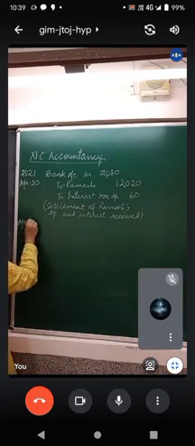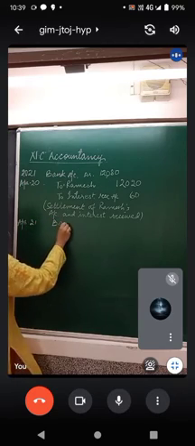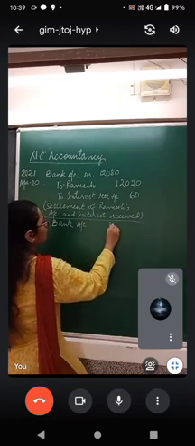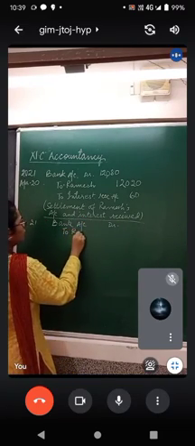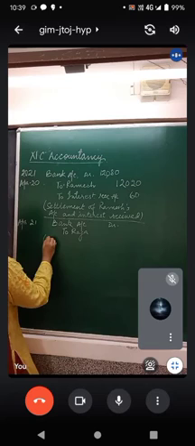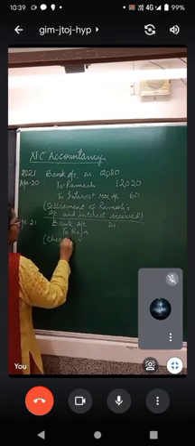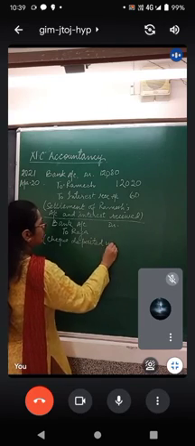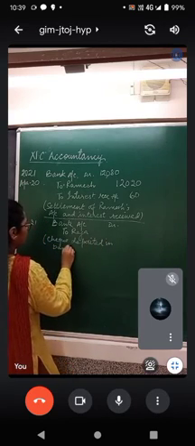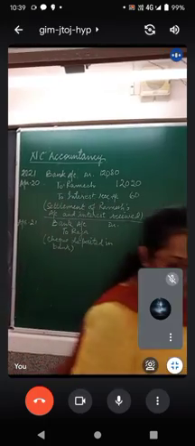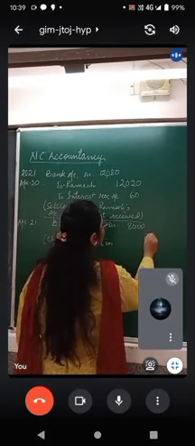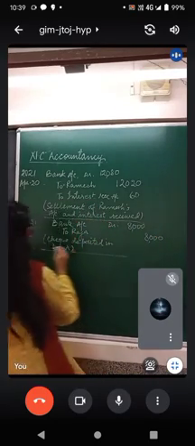Next entry, bank account debit to Raja. Check deposited in bank. That's it. Now how much is the amount? It was rupees 8,000. I hope it is getting clear to you. Even if the format is not drawn, please make sure that you draw the format and then write.